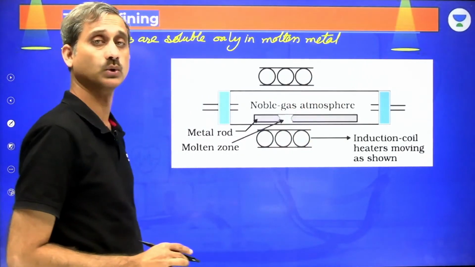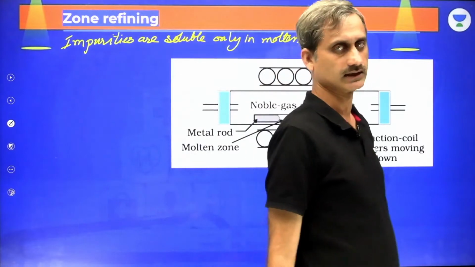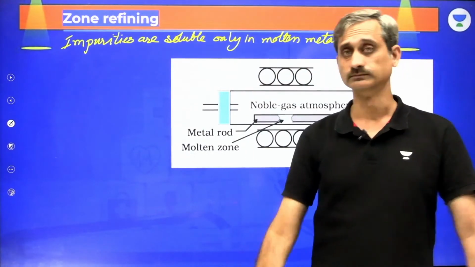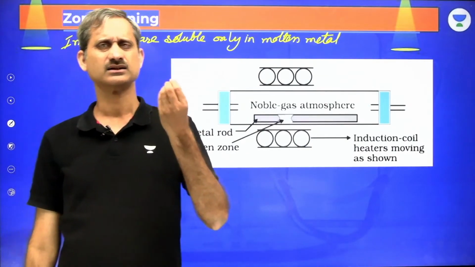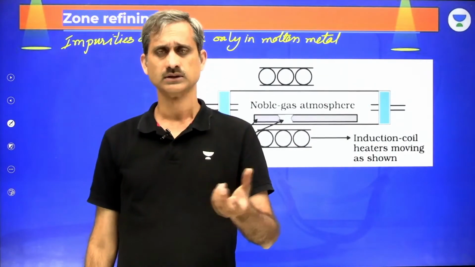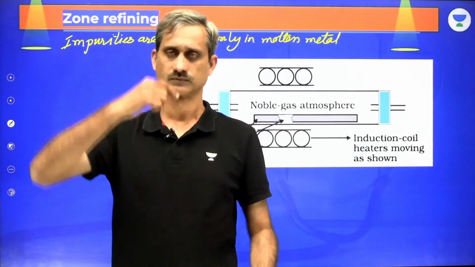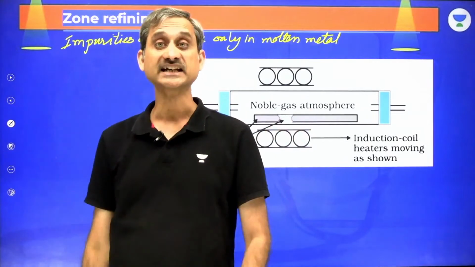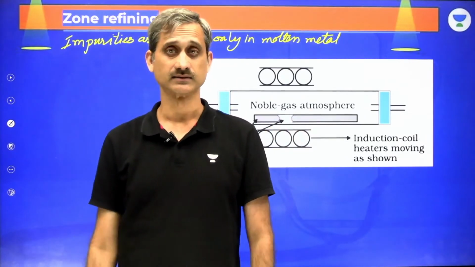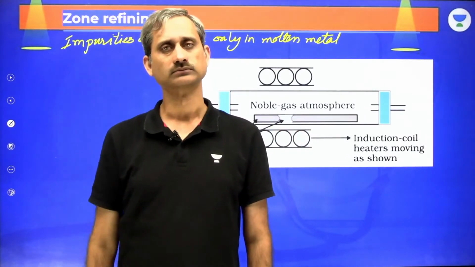Impurities are soluble only in the molten metal, and this can actually be proved at your home. What you do is take water, put some salt in it, shake it well. The salt is going to get dissolved. Now put that water in your freezer, and let it cool down.